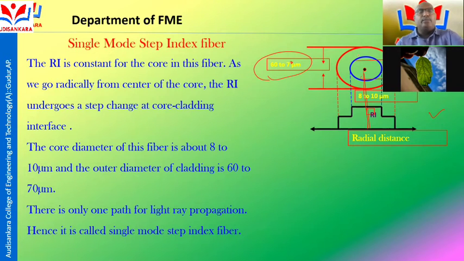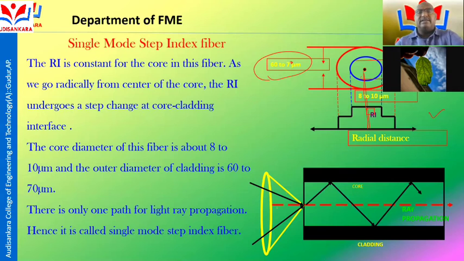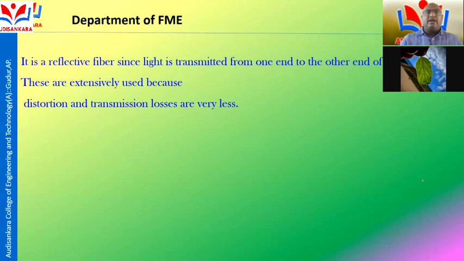There is only one mode of propagation at the core cladding interface. Here the signal passes in only one mode, and that is called single mode step index fiber.